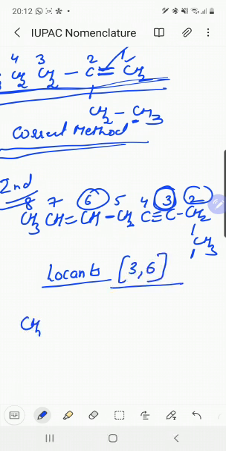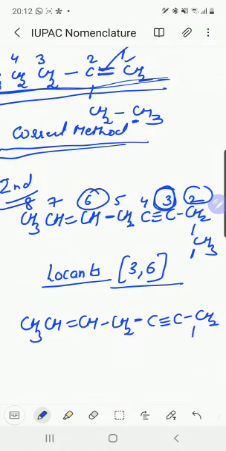Same compound CH3 CH double bond CH, CH2, C triple bond C, CH2, CH3. Now 1, 2, 3, 4, 5, 6, 7 and 8.